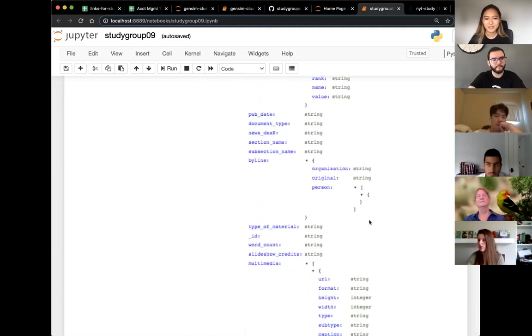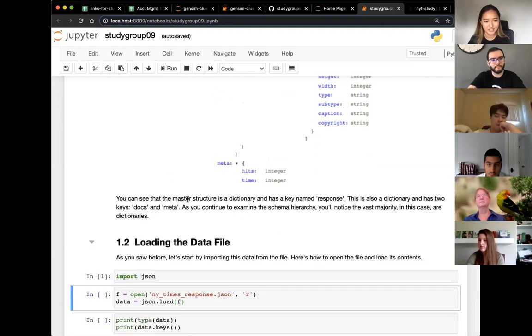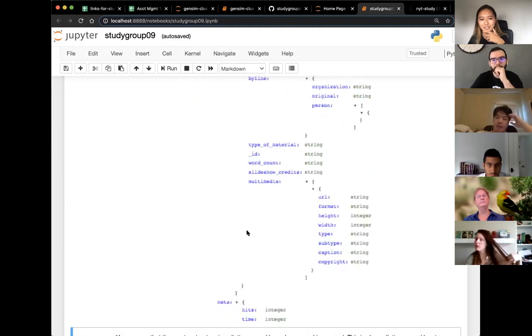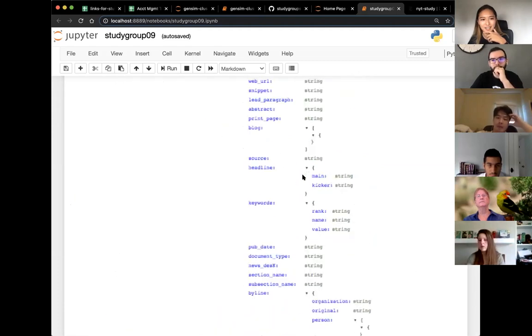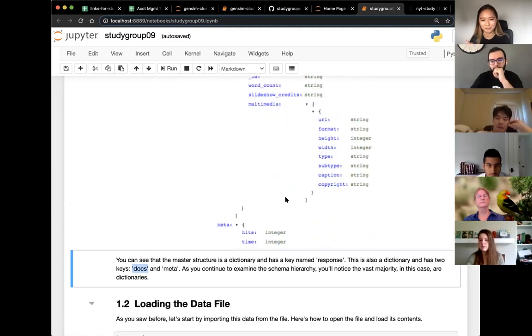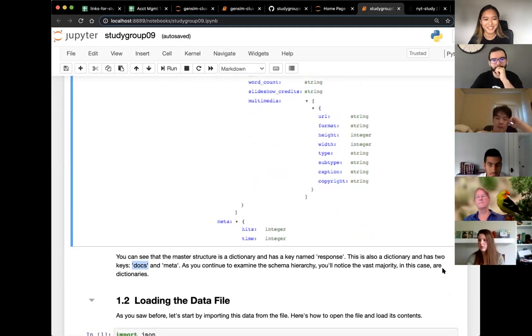But cool. So as I mentioned, JSON is a file format. And here it's a dictionary and has a key named response. And this dictionary has two keys, docs and meta. I think there's actually a typo. If you see this in the lab, there is a typo where I think they call it data instead of docs or something. Yeah, I think there's a typo somewhere in the lab. So just know that that is a thing. But anyways, nested dictionaries, get used to it.